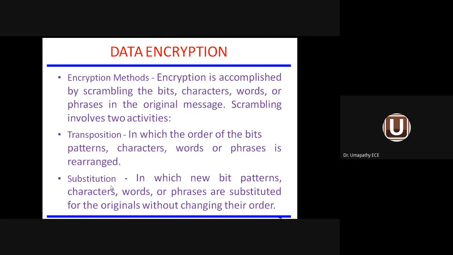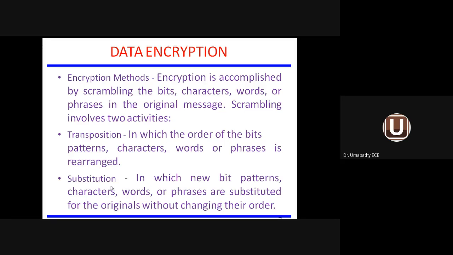Substitution means for each and every letter in the original message, we are going to substitute something. We have seen different types of cipher under the substitution technique: Caesar cipher, mono-alphabetic cipher, polyalphabetic cipher, Playfair cipher, Hill cipher, one-time pad cipher, binary cipher. So many ciphers we have seen.